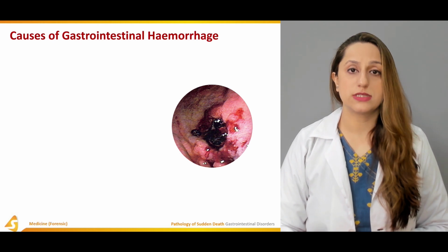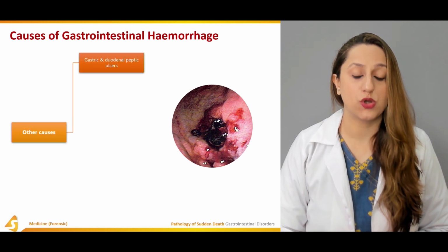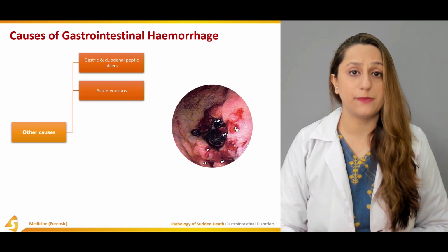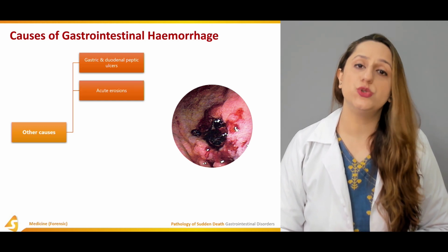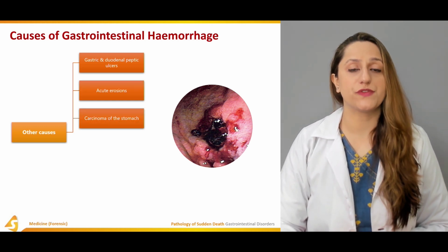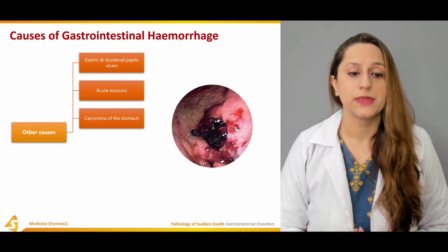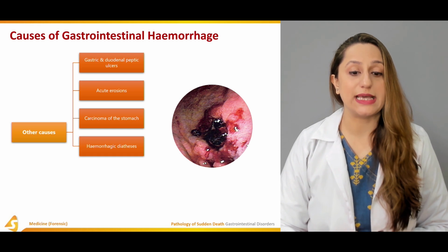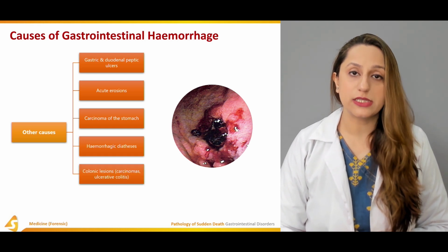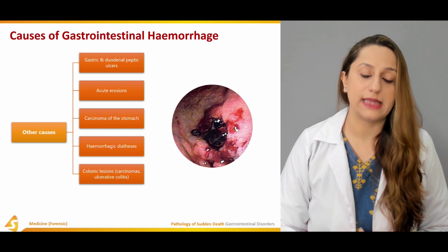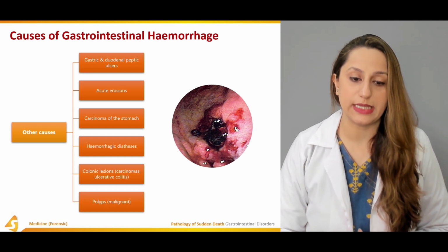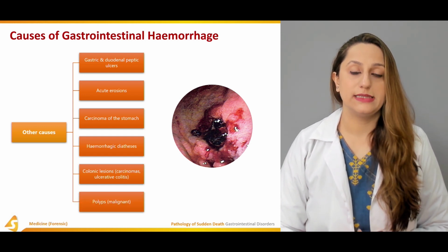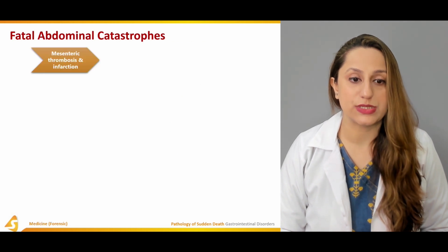Then there are a lot of causes of gastrointestinal hemorrhages. The other causes include the gastric and duodenal peptic ulcers. Then there are acute erosions seen. Carcinoma of the stomach is one of the leading causes of gastrointestinal hemorrhages. We see the hemorrhagic diathesis. The colonic lesions, for example, carcinomas and ulcerative colitis, are also seen. And then we have polyps that usually form malignant lesions.